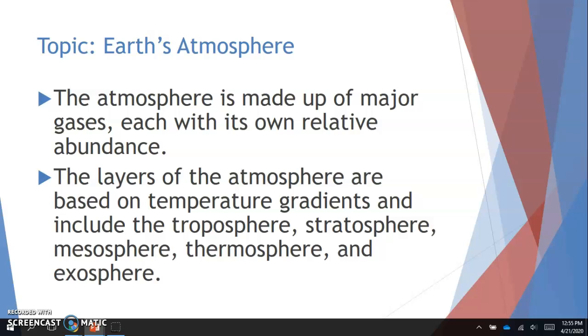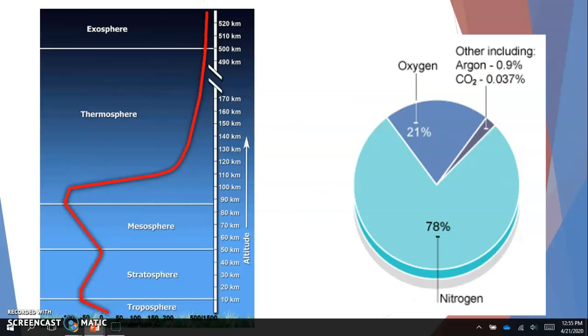And then the layers of the atmosphere are based on temperature gradients and include the troposphere, which is at the bottom, the stratosphere, the mesosphere, the thermosphere, and the exosphere. And remember, our exosphere is basically like outer space. So here are our temperature gradients and our composition breakdown of the abundance of the different elements in the atmosphere. While oxygen does make up 21% of the gases in our atmosphere, nitrogen is actually the largest makeup.